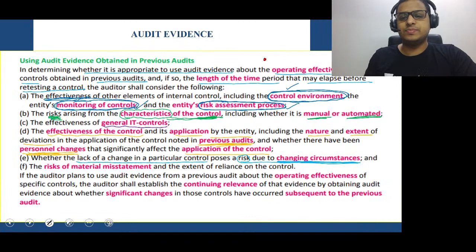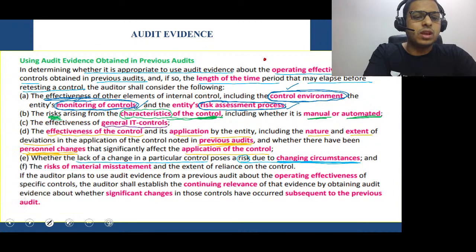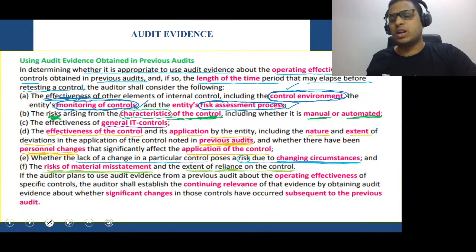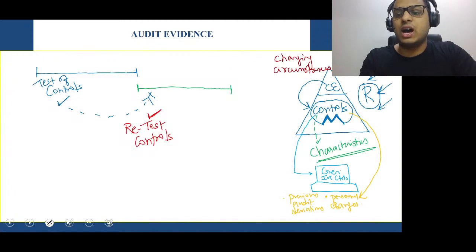Let's see this, the final point. The risk of material misstatement and the extent of reliance on the control. What is the RMM that we are dealing with, sir? And what is the extent of reliance? How much are we relying on the control? That is what the auditor will check. So that is basically the last area, that is your RMM.